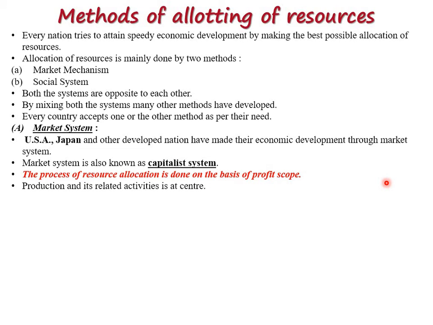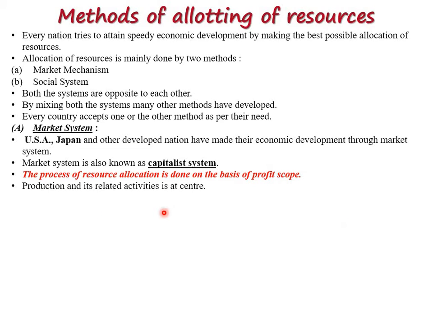Another thing, production: in this system, production and its related activities have profit at the center. Whenever production and related activities are there, profit is also there. Without profit the business or capitalist system does not run.